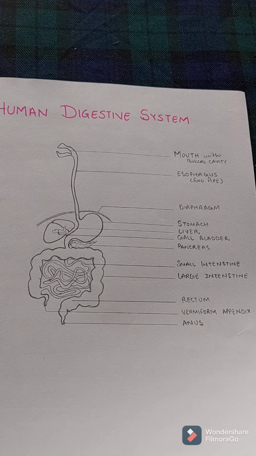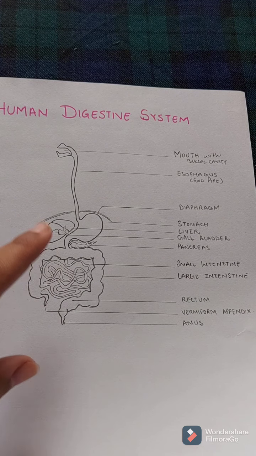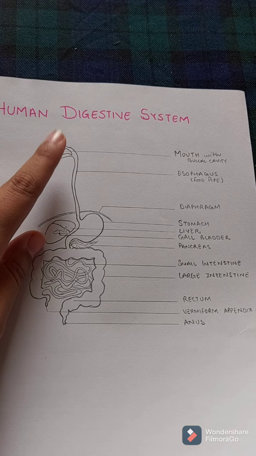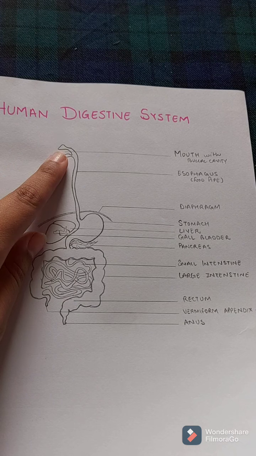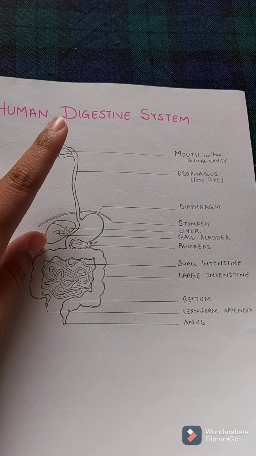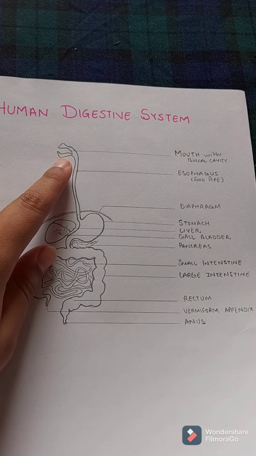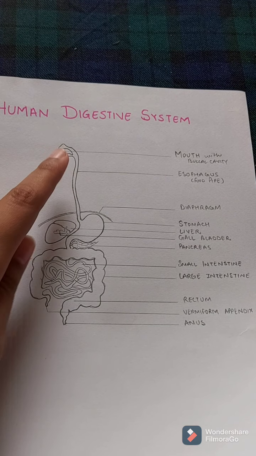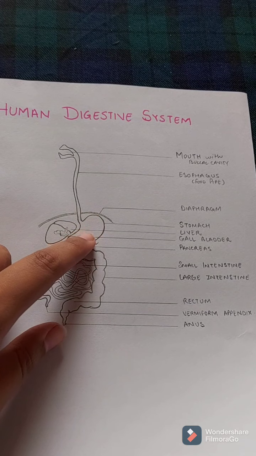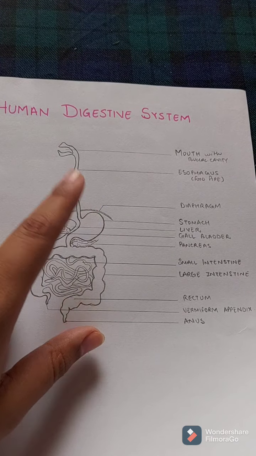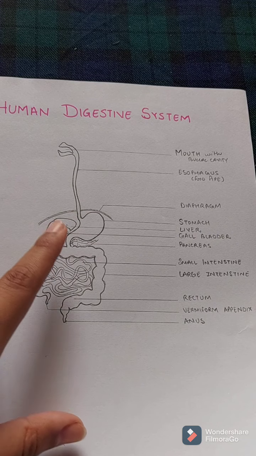Now that we know the complete process of digestion, let us revise and see it again with the diagram. This is the mouth, where hair, teeth, tongue and salivary glands work, and salivary amylase is secreted, which works on carbohydrates only. The esophagus passes the food from the mouth to the stomach. It is a J-shaped organ producing HCl, mucus and pepsin.